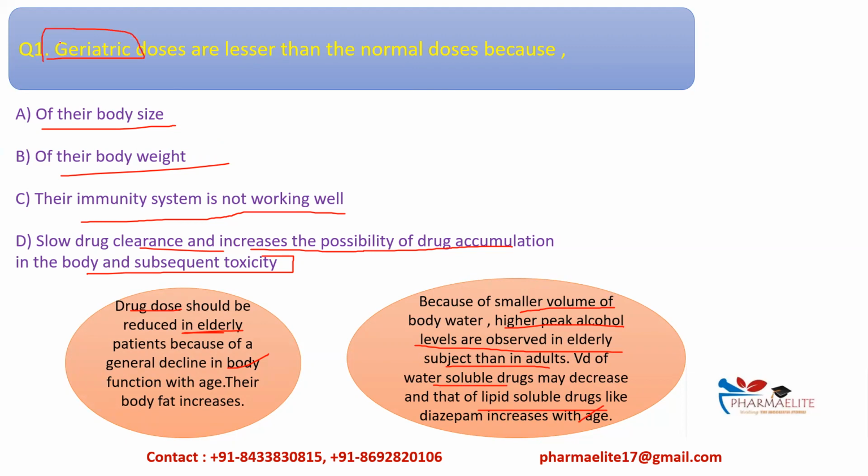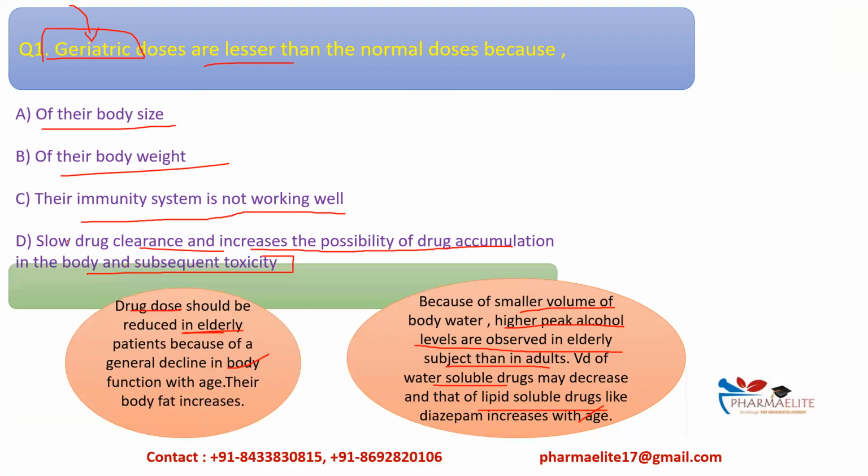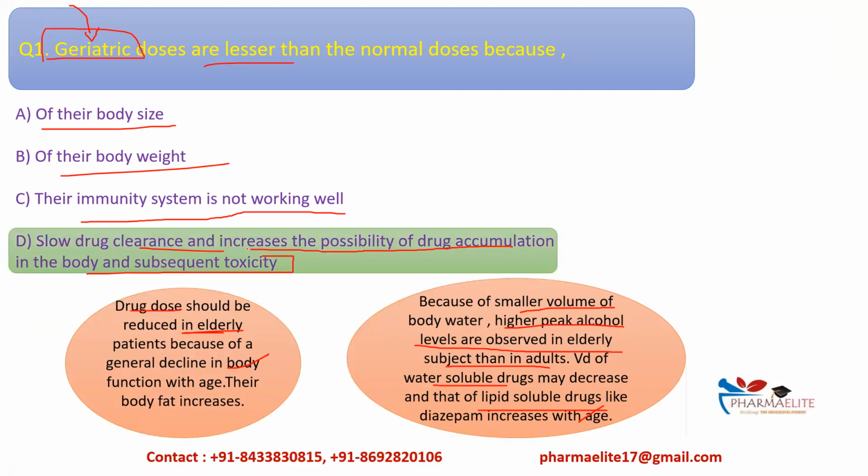The major point is that their organs like the liver and kidney become less efficient, right? Because of that, the chances of toxicity are more, and we require a lesser amount of dose. So the correct answer over here will be option D, that is slow drug clearance, and that's why the increased possibility of drug accumulation and subsequent toxicity. So the correct answer is D.